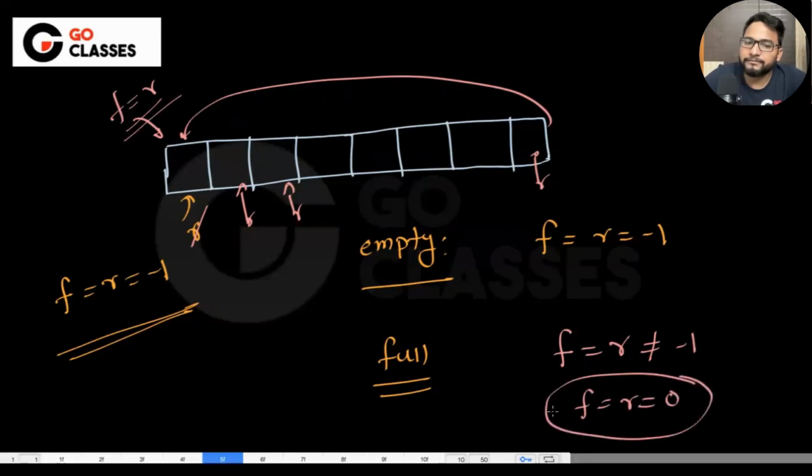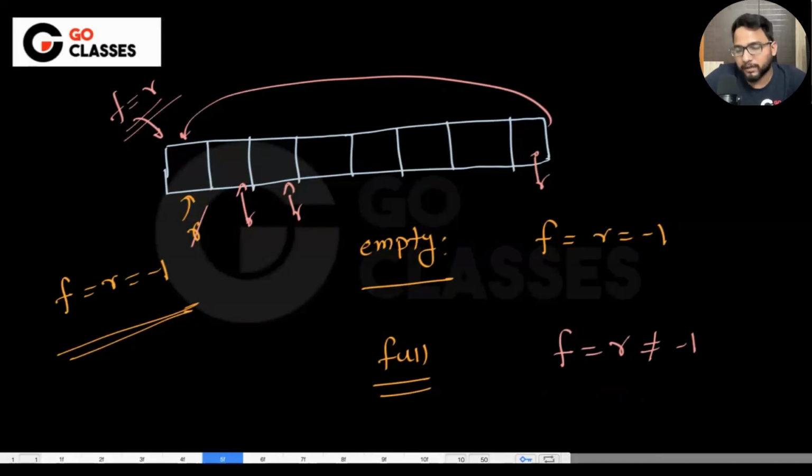Is this necessary? No, right? Since it is wrap around, it does not matter whether both are 0 or not. It should be equal and should not be -1, because -1 was the dedicated case for empty. So this was easy to identify if we are initializing with -1.